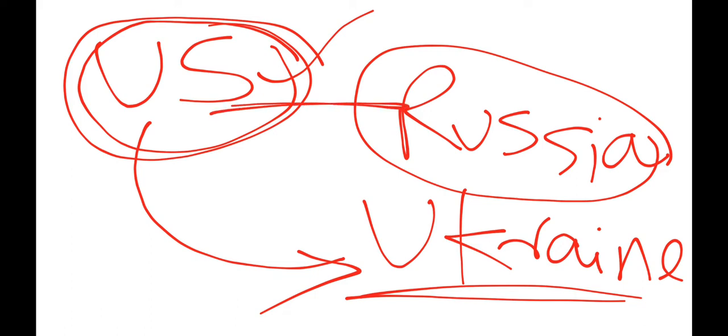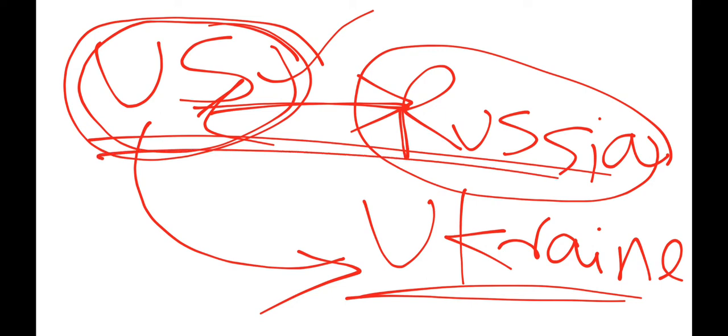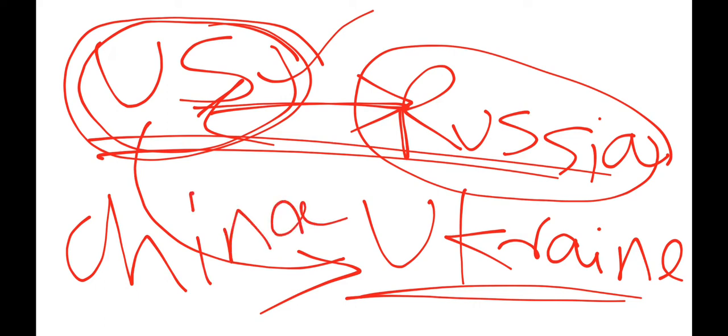Now this pseudo conflict between the US and Russia is like what we saw in the Cold War, and from that Cold War situation we have seen how things escalated. But a player who has silently done their work is China, and we have understood the trade war taking place between the US and China.